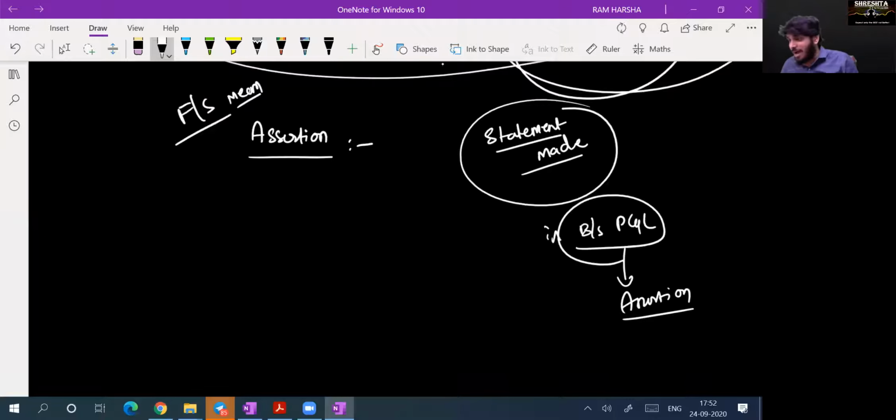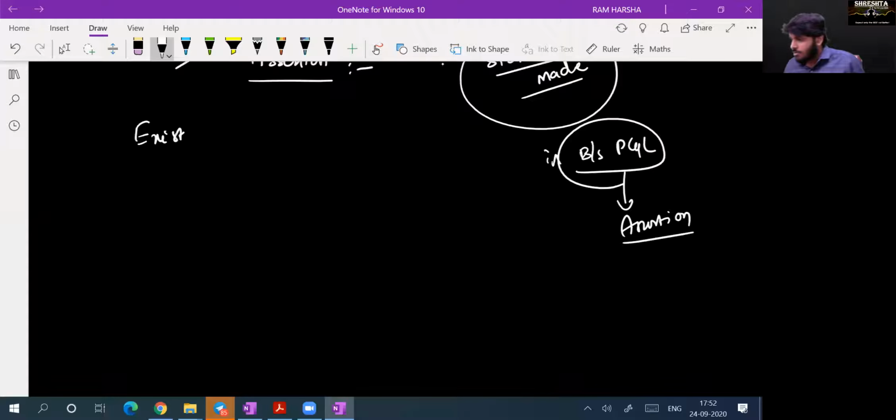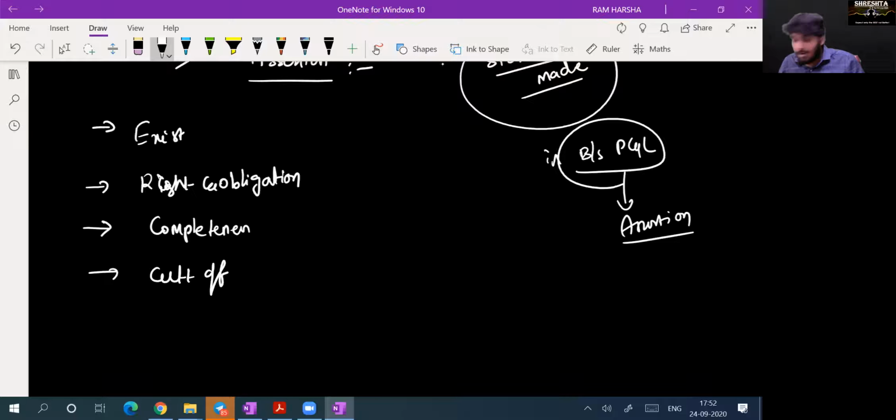What are the assertions which management broadly gives? I'll tell you the conceptual names of assertions. Management will say, we have so many assets. The balance sheet says there are some assets which are existing, correct? Yes, sir. The balance sheet says the asset is owned by the company: rights and obligation. Yes or no? Yes, sir. The balance sheet says this is the complete list of assets. Yes, sir. The P&L account says whatever sales happened during this period were recorded perfectly: cut off. Able to sync? Yes, sir.